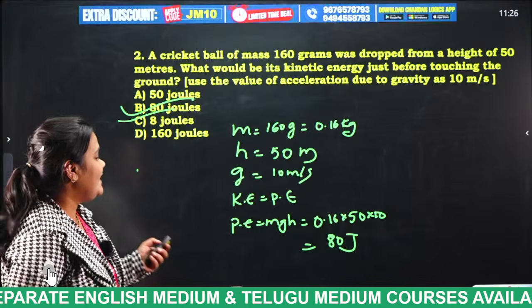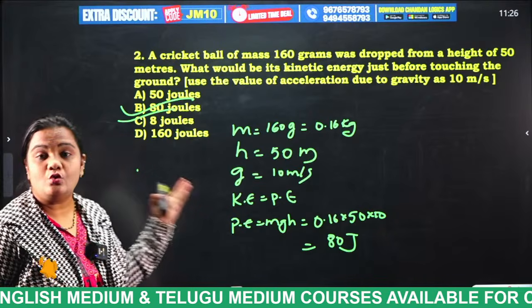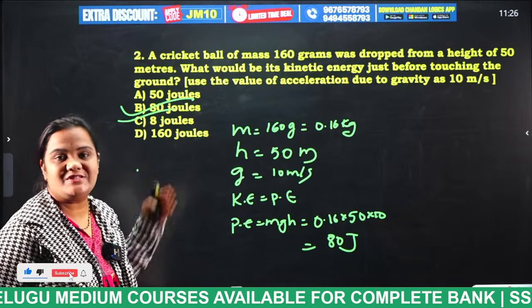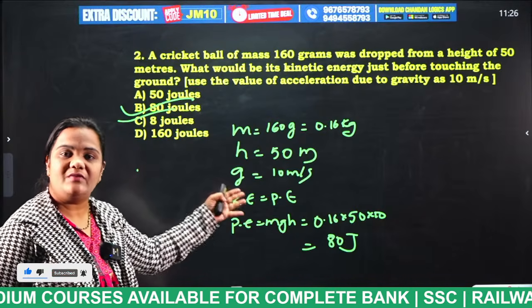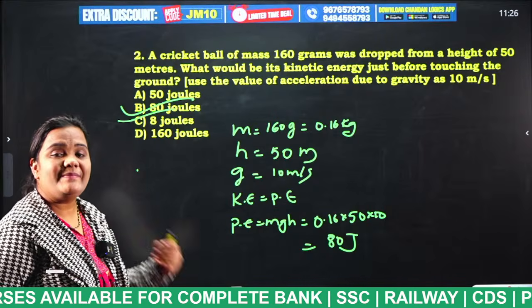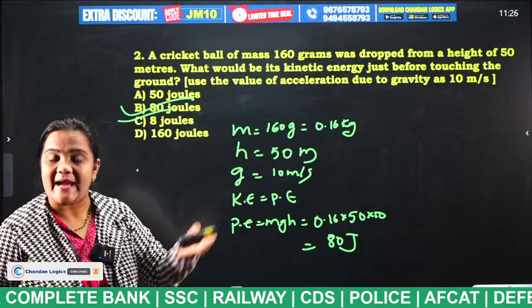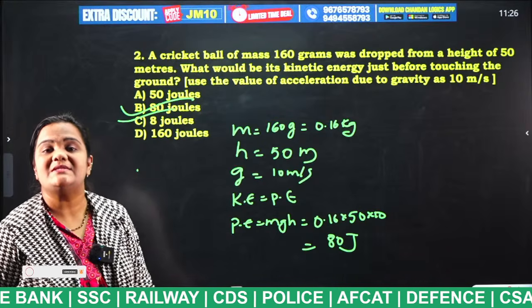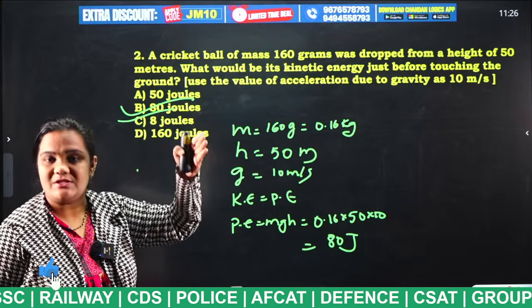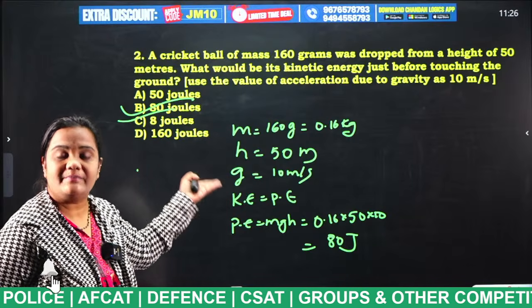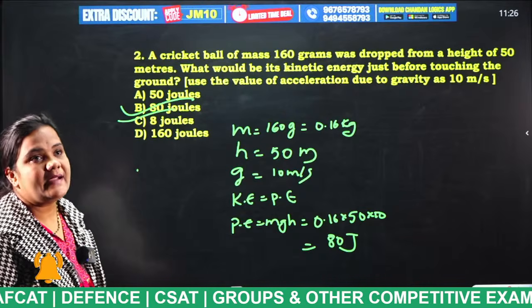Okay, so next question. There are two methods to solve, students. If you solve in that method, it takes time. If you solve in this method, it is very easy. Why? Because in such type of problems, when the kinetic energy is at the bottom and the object is reaching the highest point, the potential energy will be equal to kinetic energy. So if we solve with the given values, you will get the kinetic energy.